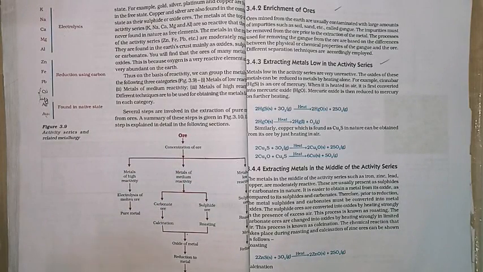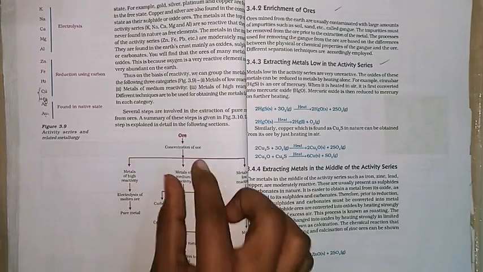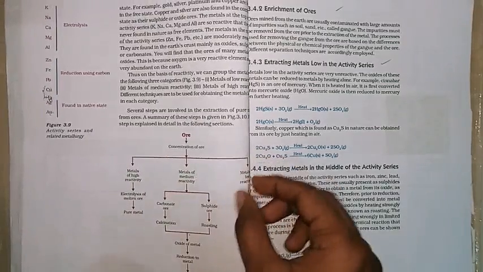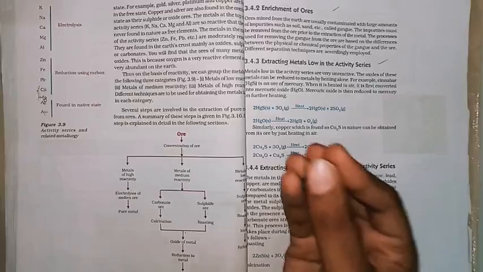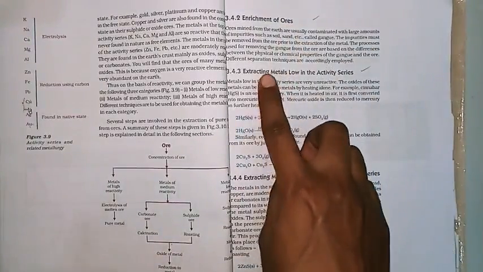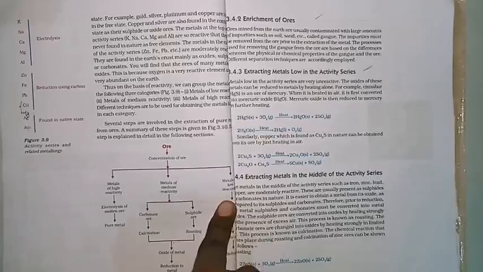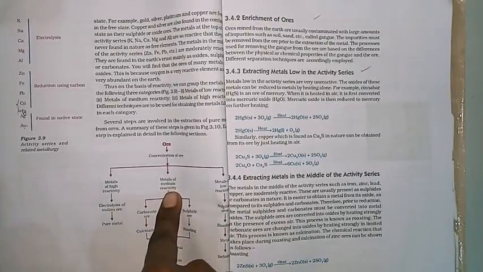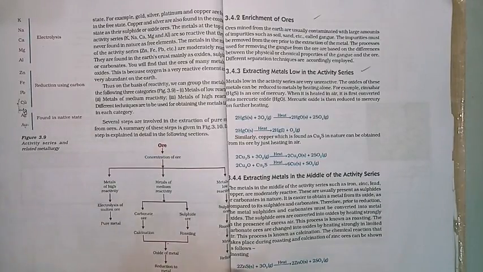So this is what you have learned. And today we will study the process for metals of high reactivity, medium reactivity and low reactivity, but before that, the enrichment of the ore. First we will study the method for extraction of metals of low reactivity, then we will go for metals of medium reactivity, then metals of high reactivity.